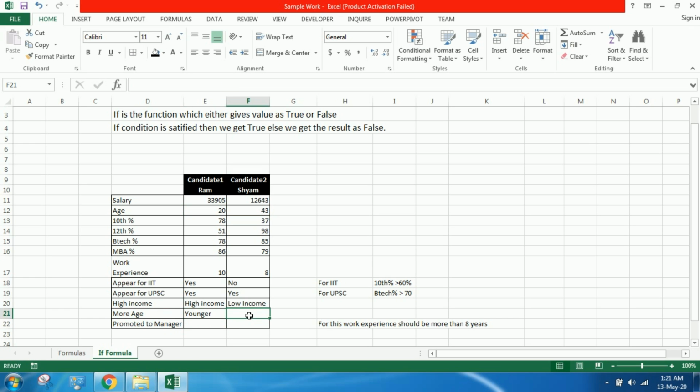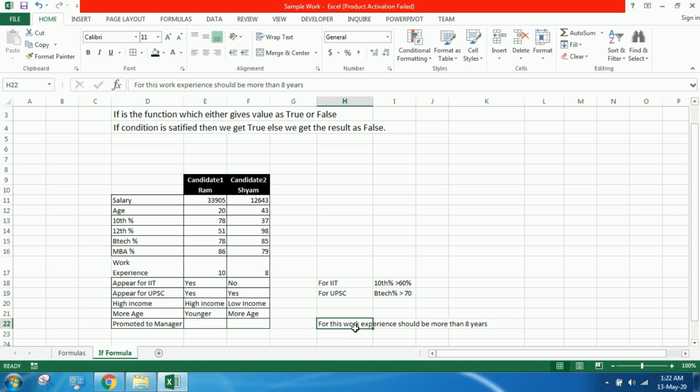Now check whether Shyam has more age or is younger. He is younger. Equal to Shyam's age 43 is greater than Ram's age, comma, more age or younger. He has more age than Ram.